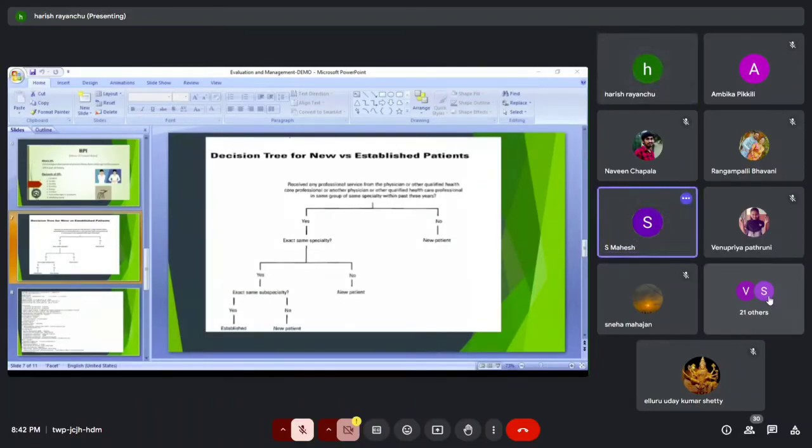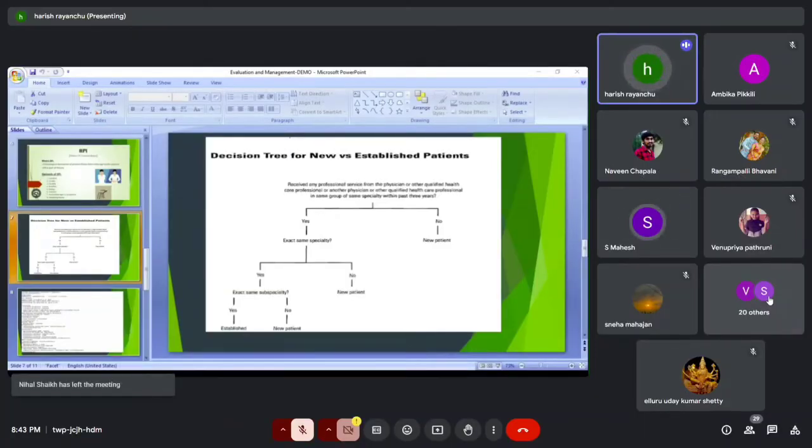Yeah, a patient visited one hospital, but for the same problem he visited another hospital. Got it, your question. Just stop over there, okay? Because that point also I'm going to explain after the fifth point, because that question they ask in interviews. So see, for the same problem, the patient comes the first time to one hospital, and again for the same problem he is going to a different hospital.